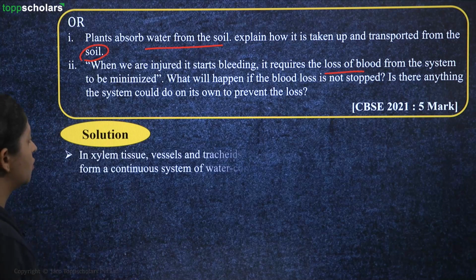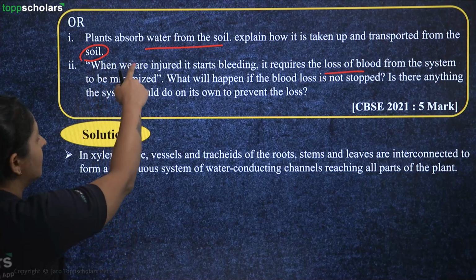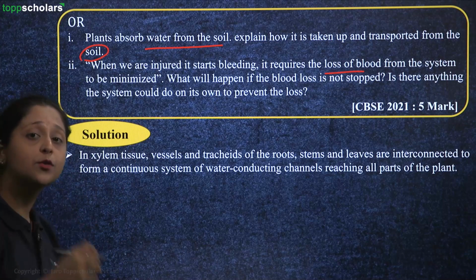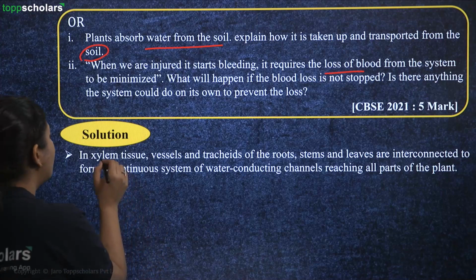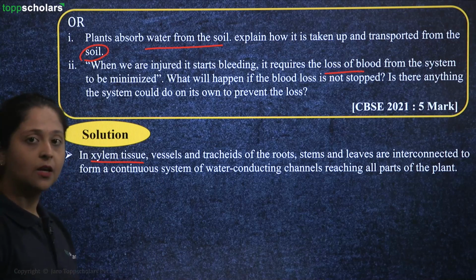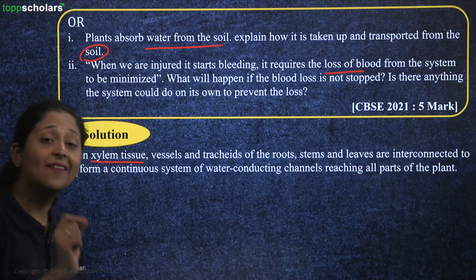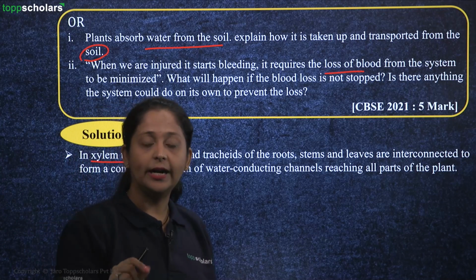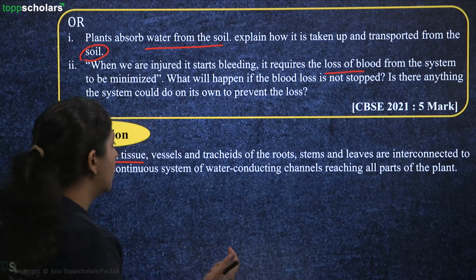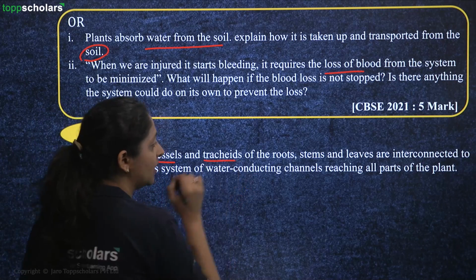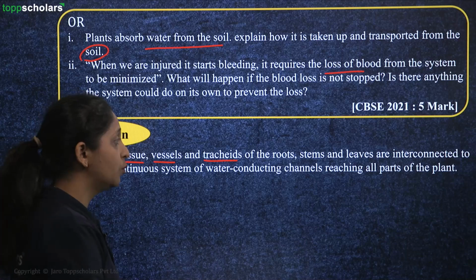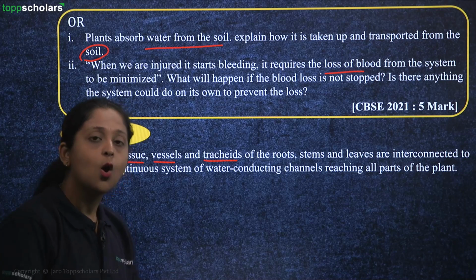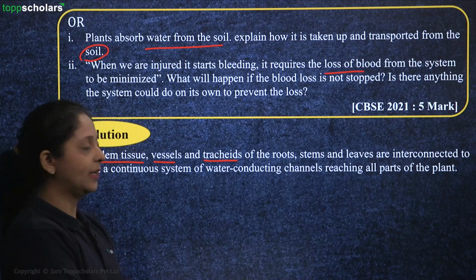For the first solution, you can see that in plants, the absorption of water from the soil is done with the help of xylem tissues. Right? In the xylem tissues, you have a specific type of cell. You see, xylem is a complex type of tissue, right? So it has complex cells present. It has vessels and tracheids, which are present in the root, stems and leaves. All of these are interconnected, okay?